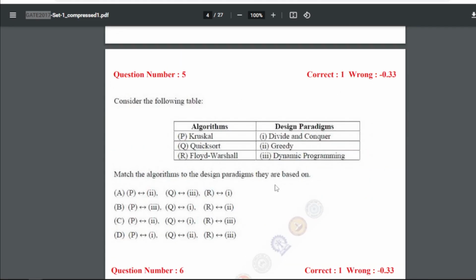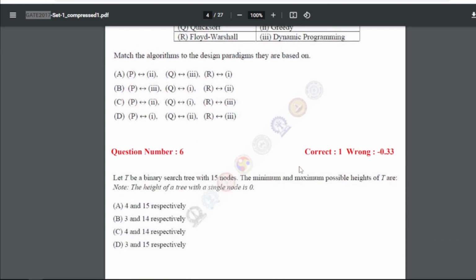They are based on. So for this we have the answer, that is C, this one. Kruskal belongs to greedy algorithm, right? Quicksort belongs to divide and conquer method, and Floyd-Warshall depends on dynamic programming. Okay, so for this one, the C will be our answer.